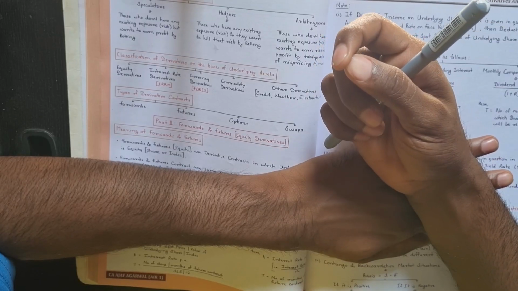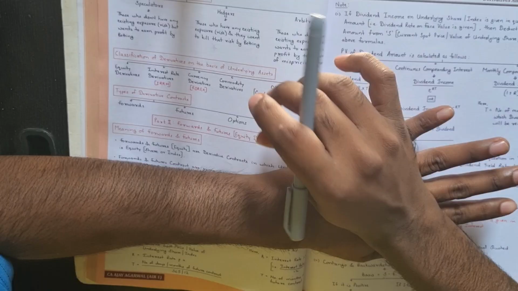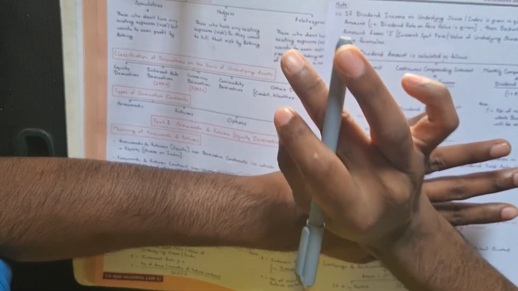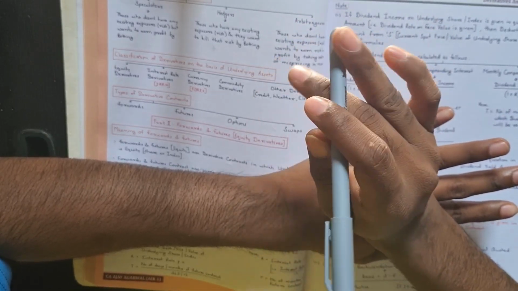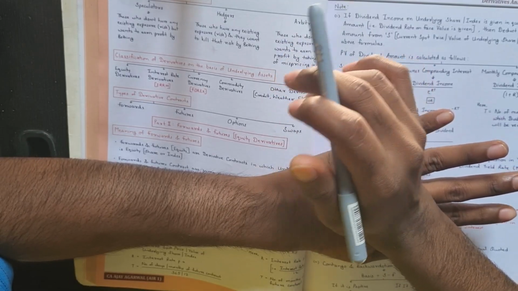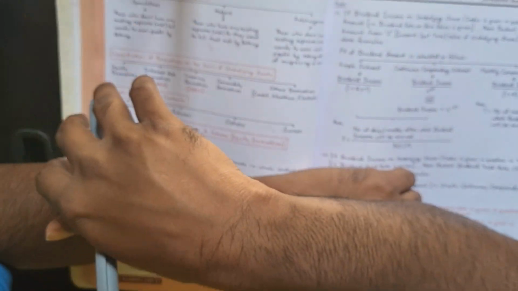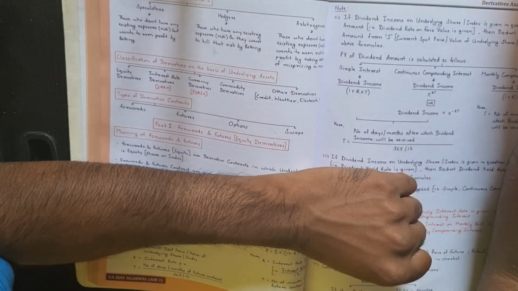In NSE, the price of the NHPC share is 83.05. In BSE it is 83.02.